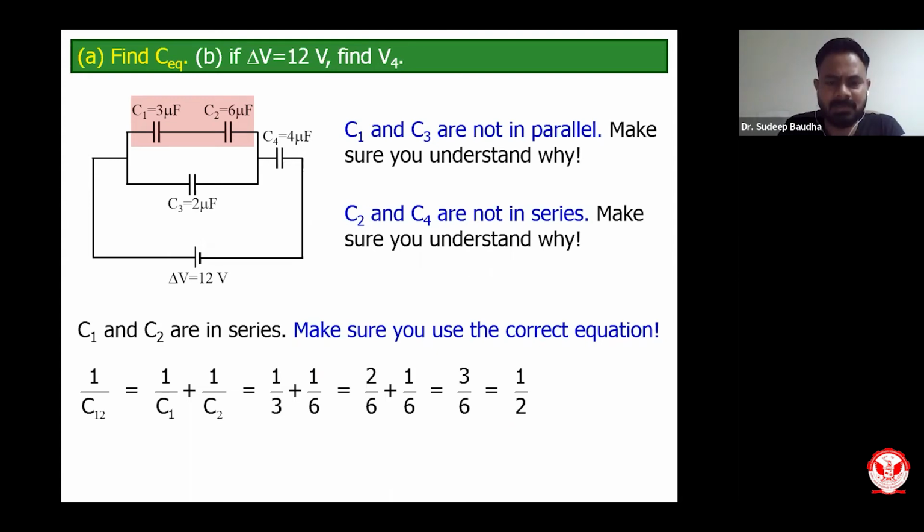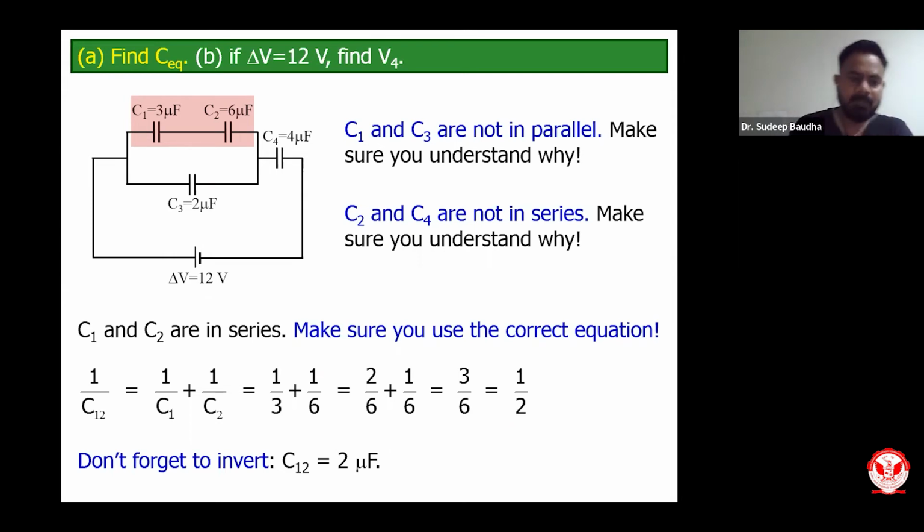You do the algebra, you do the math, and you will get 1 by 2. Please don't forget to invert it, because from the formula we know this is 1 by C12. So C12 will be the inverse of this. That comes to be 2 microfarad.